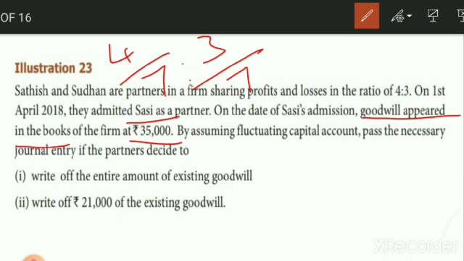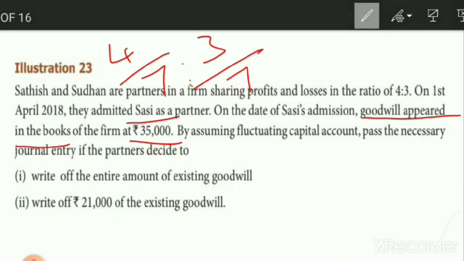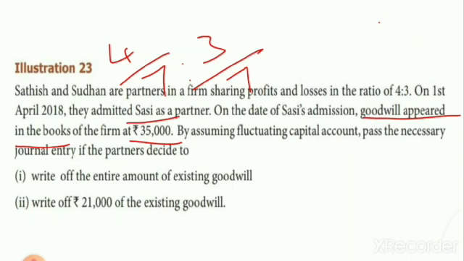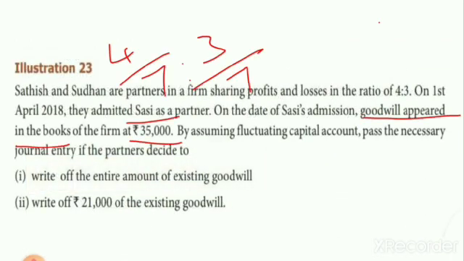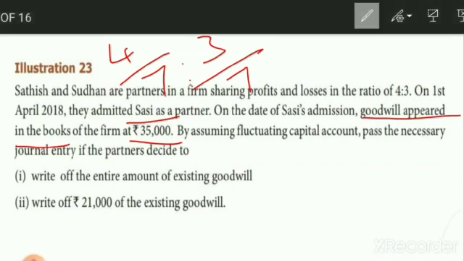So now they ask us to pass the journal entry for writing off the existing goodwill. What is existing goodwill? Journal entry: old partners' capital account debit to goodwill account. So now you see here the 35,000 is going to be written off. So old partners' capital account debit to goodwill account 35,000, so goodwill account 35,000 is closed. But debit alone we have to compensate. So now you see here what situation they have given to us. Write off the entire amount of existing goodwill. So the entire amount is going to be written off.